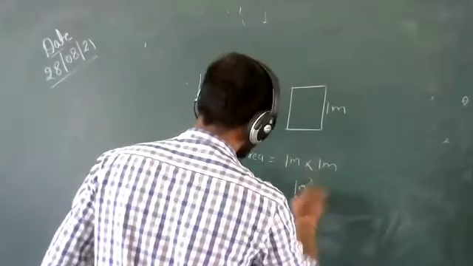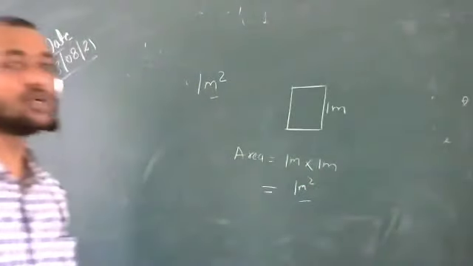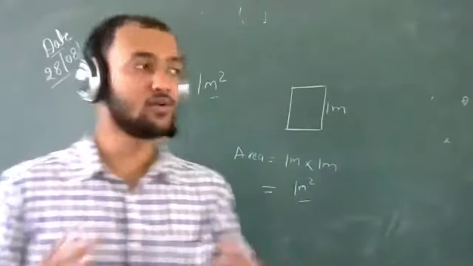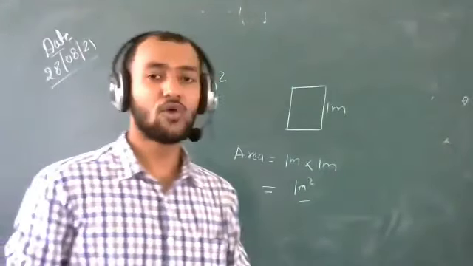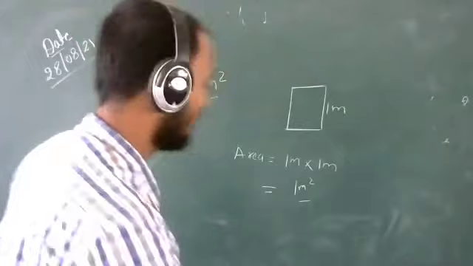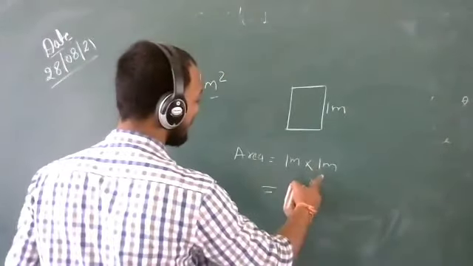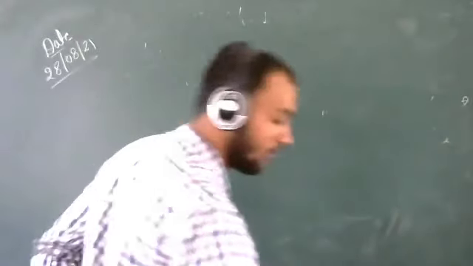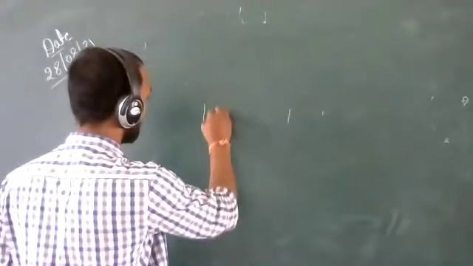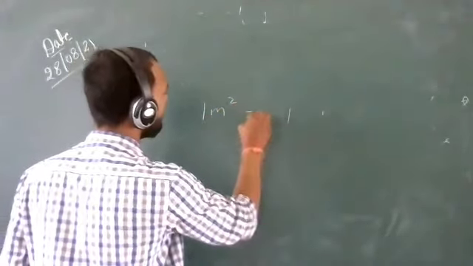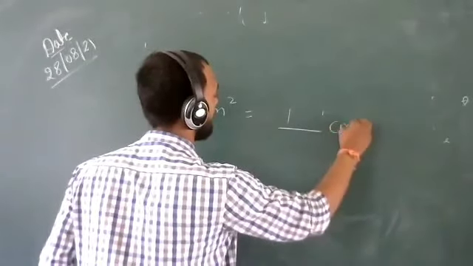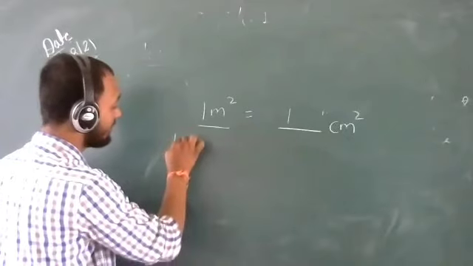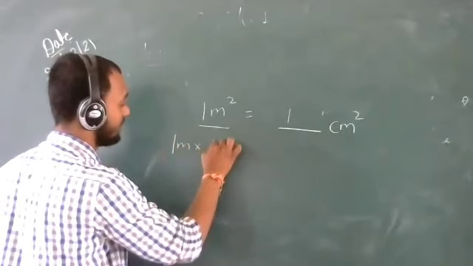Now, why am I telling this? If we have to convert the area into its sub-multiples, meaning meter square into centimeter square, what will we do? We have to convert this into centimeter. See here. If you want to convert 1 meter square into centimeter square, 1 meter square means 1 meter multiplied by 1 meter.